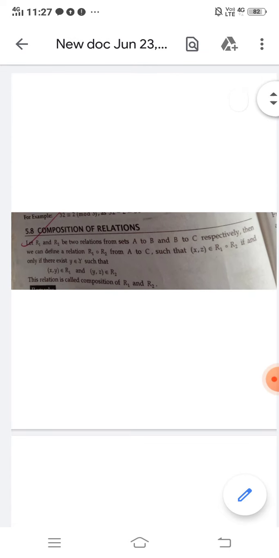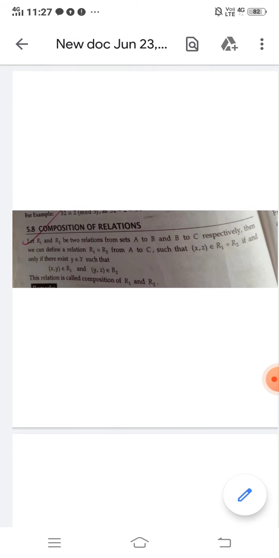It is composition. Let R1 and R2 be two relations from set A to B and B to C. Means R1 is a relation from set A to B, R2 is a relation from B to C respectively. Then we can define a relation R1 composition R2, with the same composition symbol as we used in functions. R1 not R2, or R1 composition R2, is a relation from A to C such that (x, z) belongs to R1 not R2 if and only if there exists y in B such that (x, y) belongs to R1 and (y, z) belongs to R2. This relation is called the composition of R1 and R2.